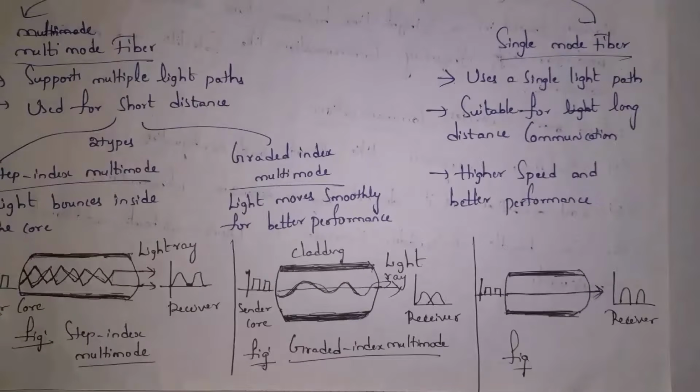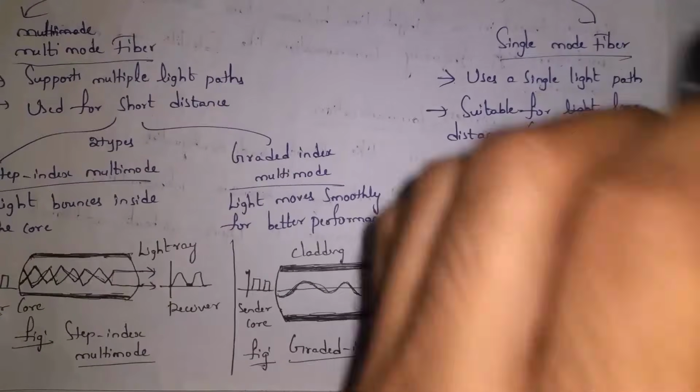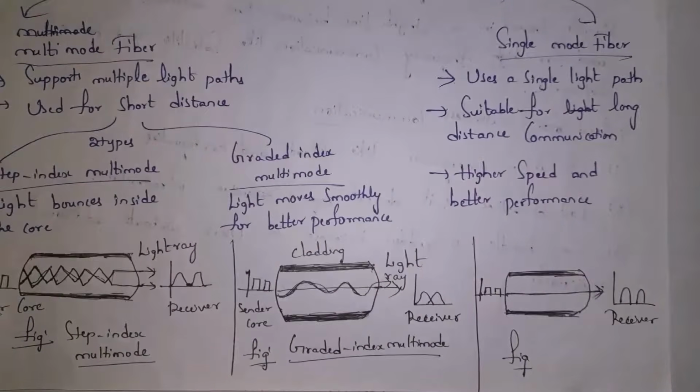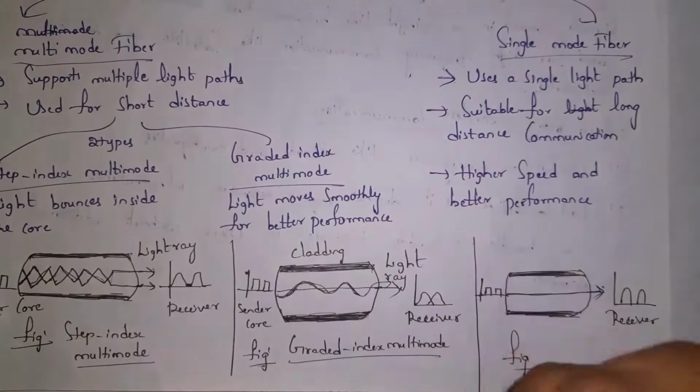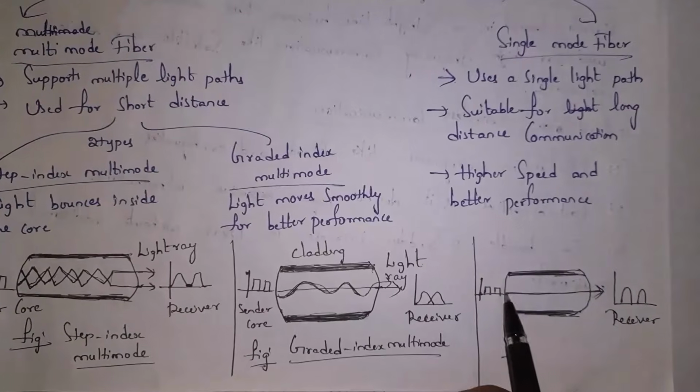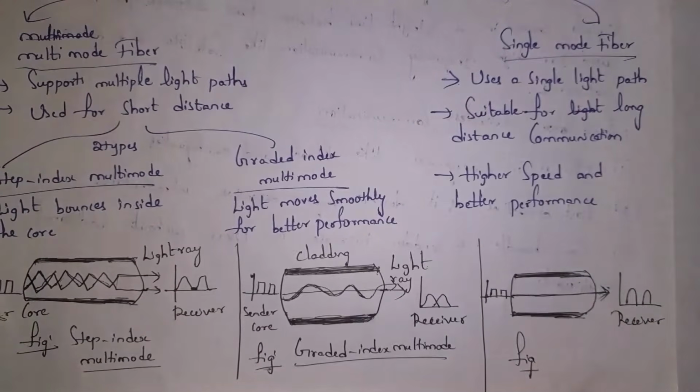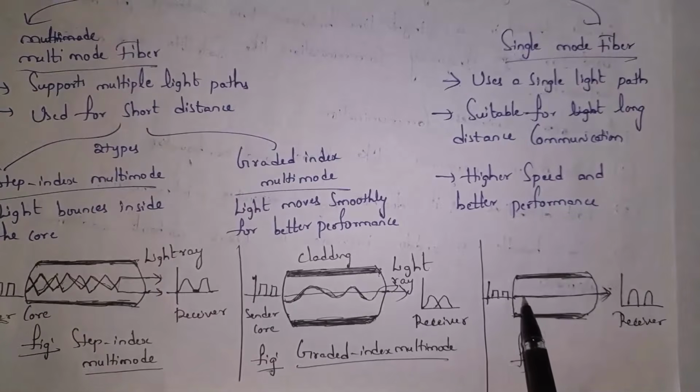And second fiber optic transmission is single mode fiber. The name itself says single mode. So there will be only single light path through which data will travel. It is suitable for longer distance communication as there is only single path through which data will travel. So data will travel smoothly. So it is high speed and travels long distance and it will give better performance. So this is sender, this is receiver. Data will travel smoothly for long distance in single light path.